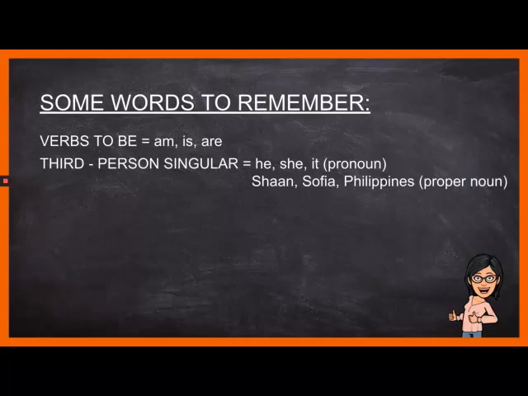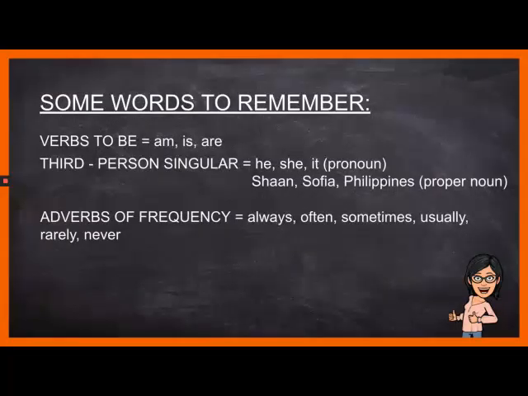Also, I am going to include proper nouns, which means proper names of people, places, and things. Also, I have here adverbs of frequency. Such examples are always, often, sometimes, usually, rarely, and never.